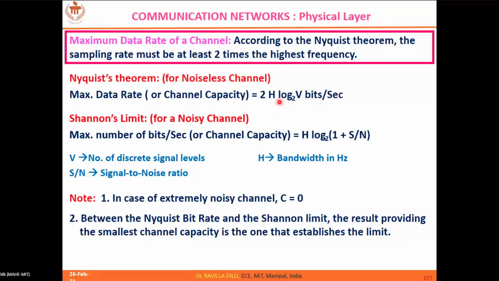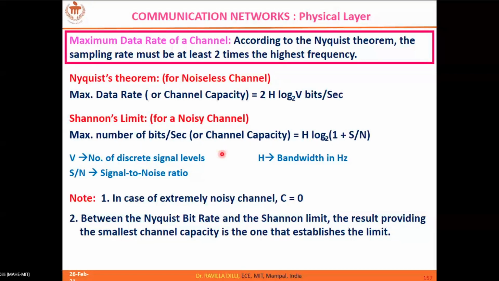So V is 2, and I'll also give the SNR value. For example, if I say SNR is 30 dB, it means that this value is 1000, right? H will be given to you. In that case, which formula do you use, and which is actually applicable? The simplest rule is: whichever gives the minimum value when you calculate C, that is the final channel capacity.